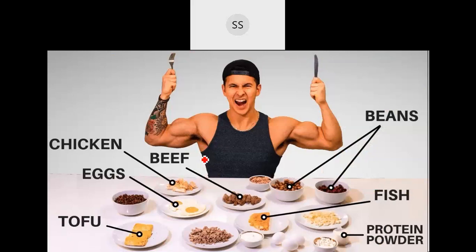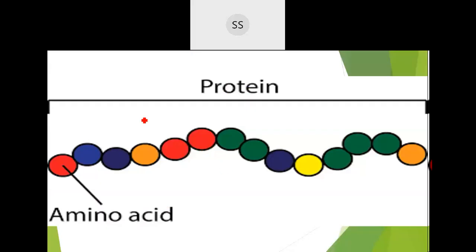Now let's see what proteins are made up of. Proteins are high molecular weight substances. They are polymers. Poly means many and mer stands for unit. So proteins are basically made up of many units of what? Many of you are saying amino acids. Very good. That small unit is the amino acid. When many amino acids combine together, you get a large, heavy molecular weight biomolecule called a protein.